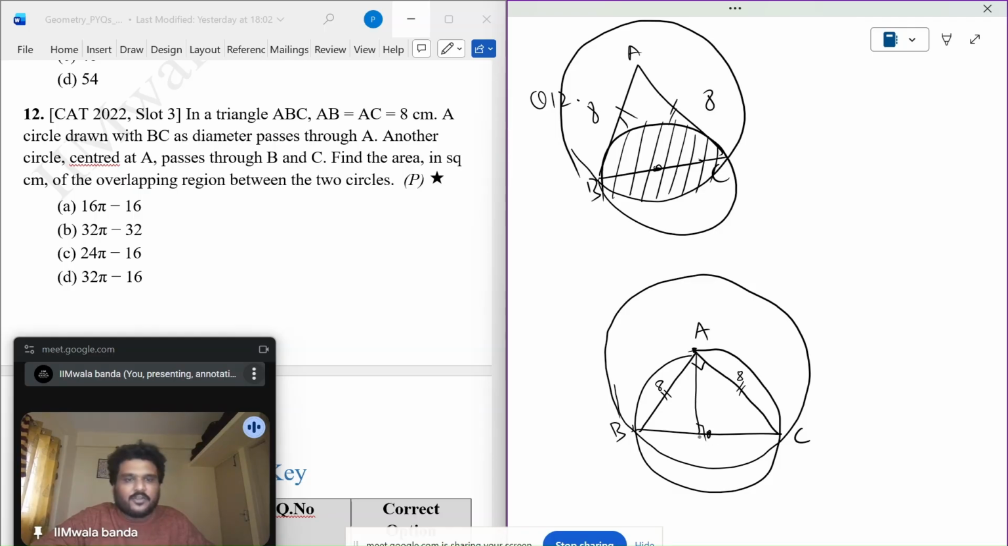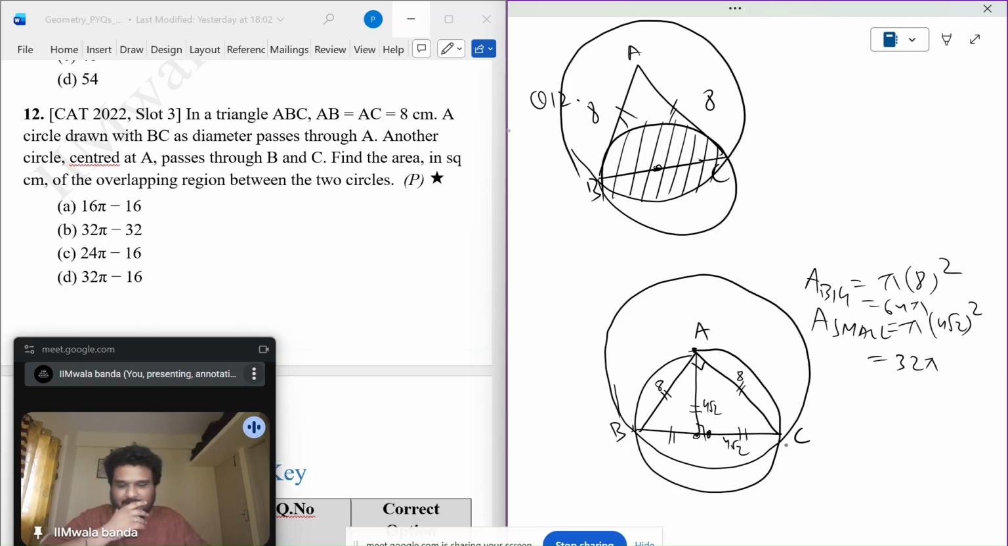So if I make this, this will also be 90 degrees. These two will be equal, right? So if these two are equal, 8 by root 2 is 4 root 2. So I got this 4 root 2 as the radius of the smaller circle. Can I say the area of the bigger circle will be pi r square and the area of the smaller circle will be pi r square, or 32 pi, and this is 64 pi, correct?